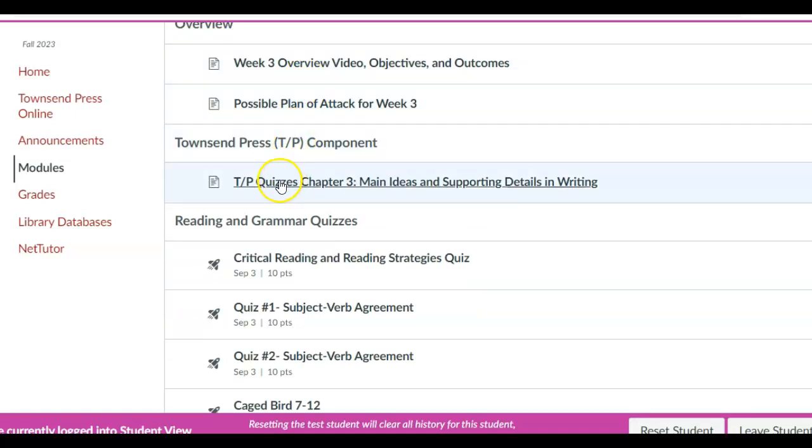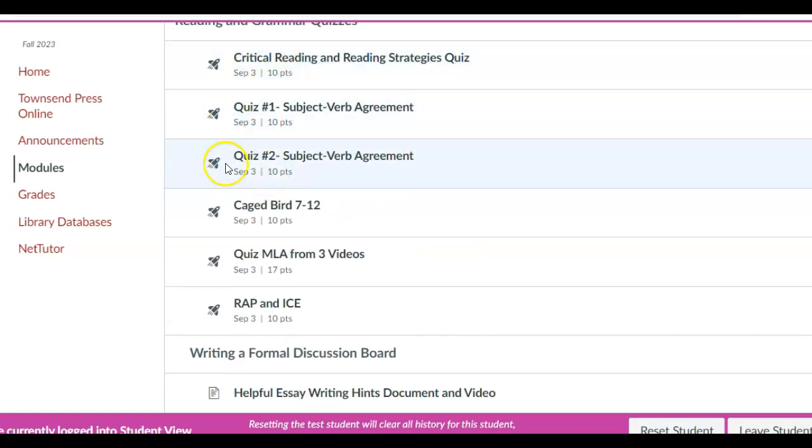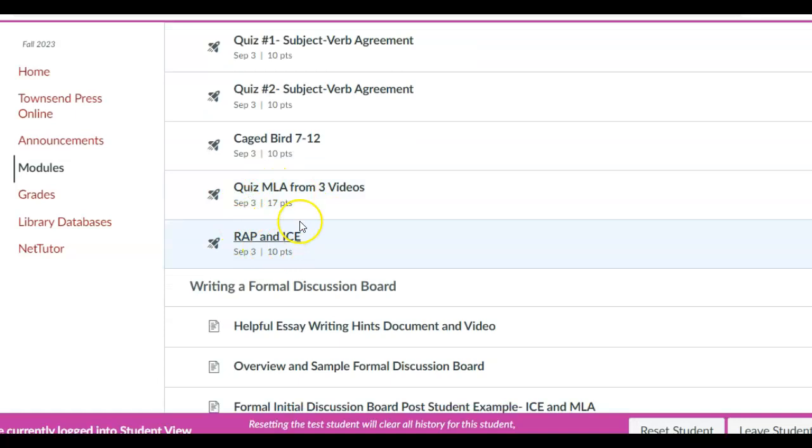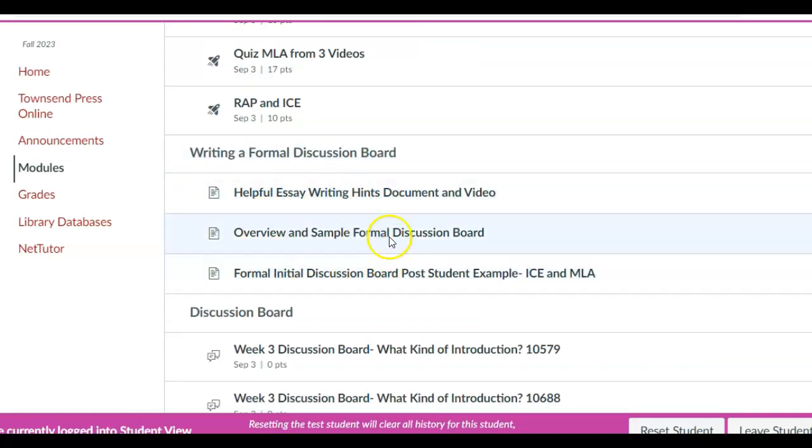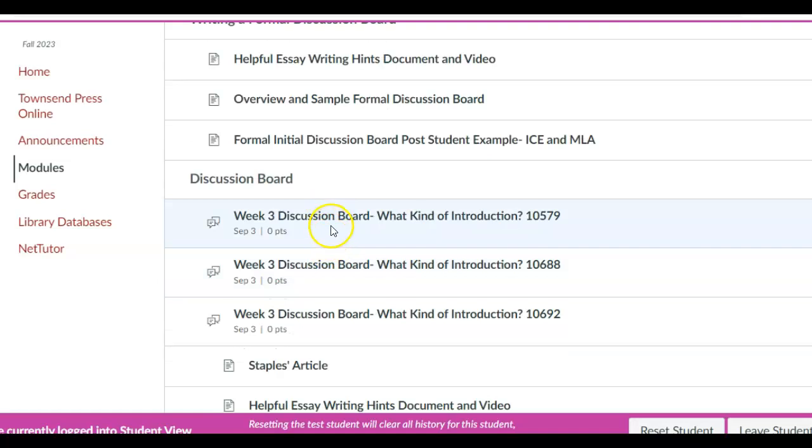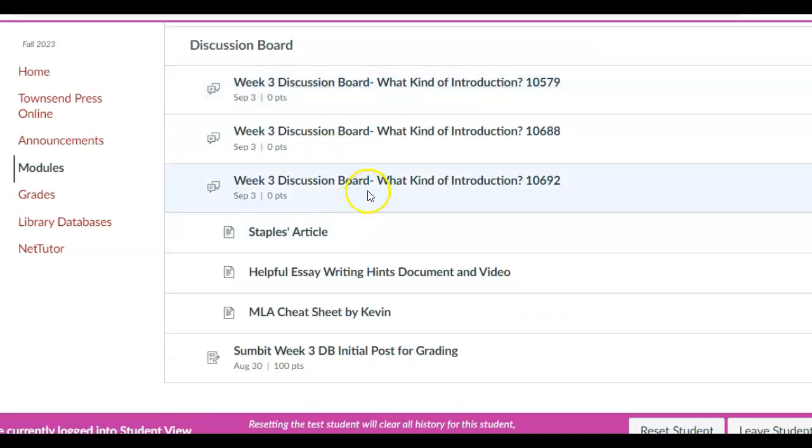Plan of attack: Townsend Press by Sunday. These quizzes, finish all of these by Sunday. However, I would start with these two. Read these 2 pages and watch these documents. They'll make more sense to you regarding what I want for a formal discussion board. Here's the discussion board prompt. Make sure you read that carefully.